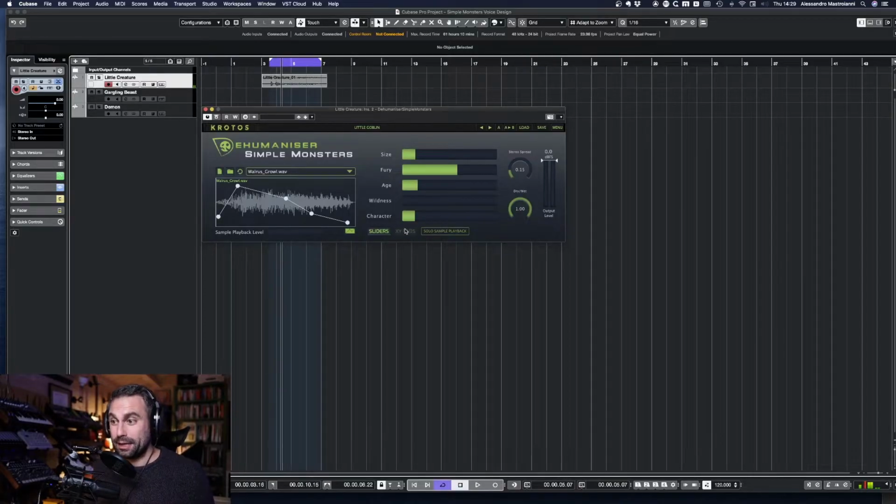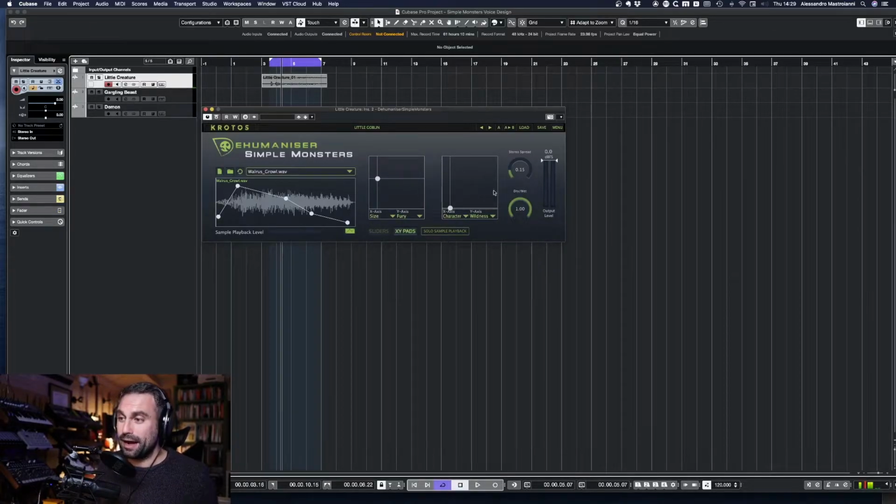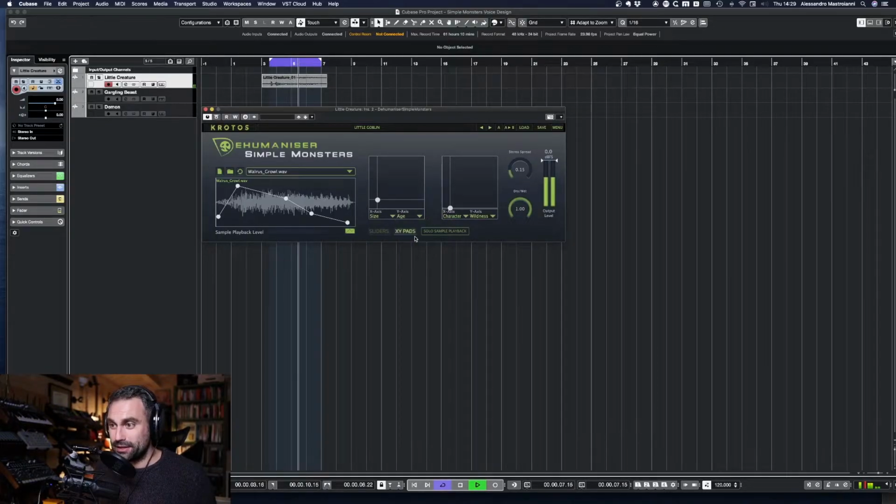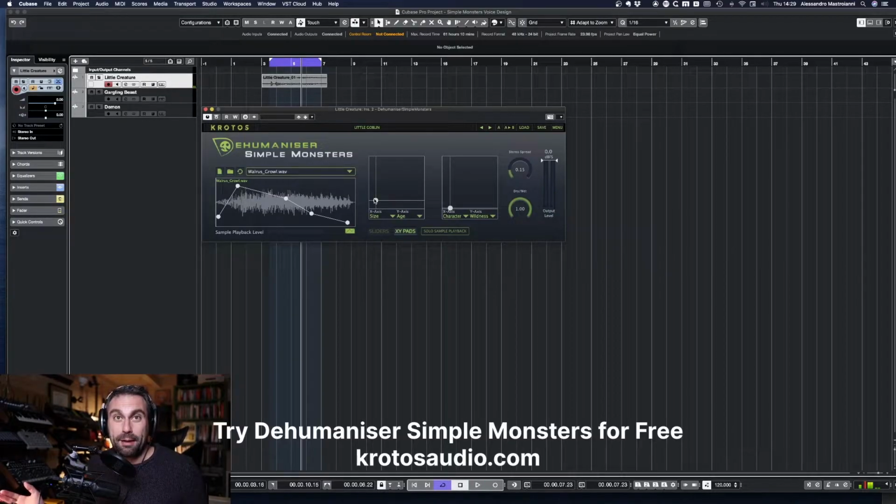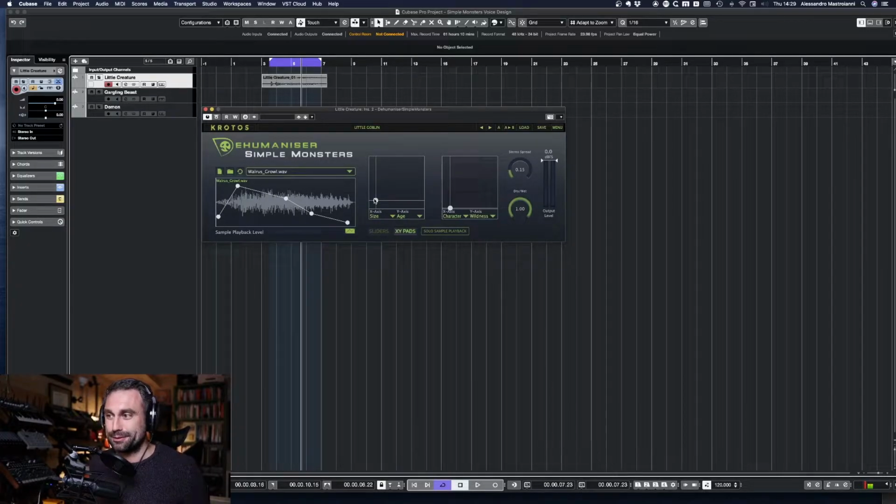This sounds really good. You can even move it to XY pads and have even more control. I like, again, using age with this. So you have size and age. And I'm quite happy with this. It's incredible. It's literally 3 tweaks away and we already have pretty professional results, especially considering that I am literally the opposite of the character that we're trying to picture. So this is cool. Let's move to the second one.